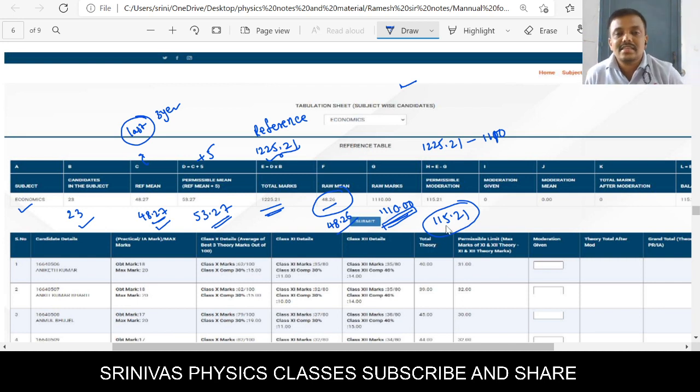Okay, let's see this one. 115. One important point you should remember here: the reference mean is 48.27. But the raw mean is the mean produced by the CBSE for this year's result. Okay, this mean nearly matches 48.27. But due to the exemption of 5, right, that's where you can increase the marks by 115, right?